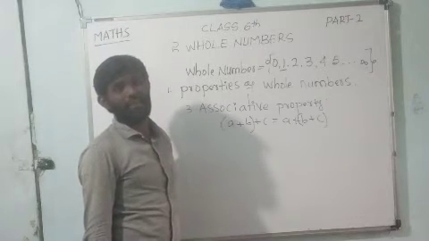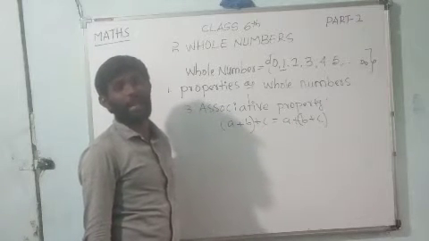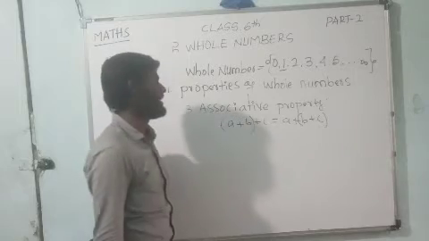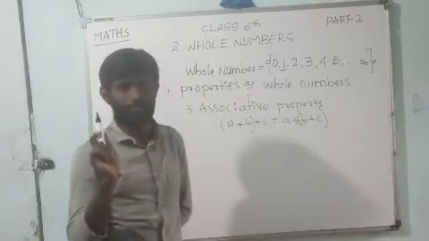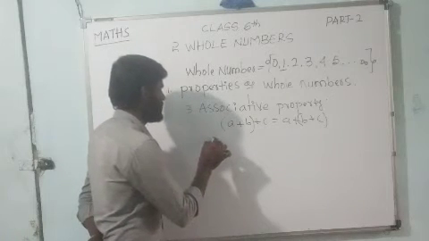A plus B, bracket, plus C is equal to A plus bracket of B plus C. That is the associative property rule.